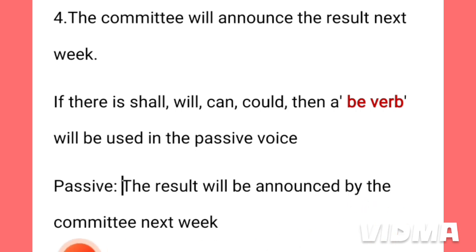Then the committee, this is the subject here, the committee, this is a noun, so this has been positioned here. And then lastly the other parts, next week, and we have written here next week in the last position of the sentence. So the passive voice is: the result will be announced by the committee next week.